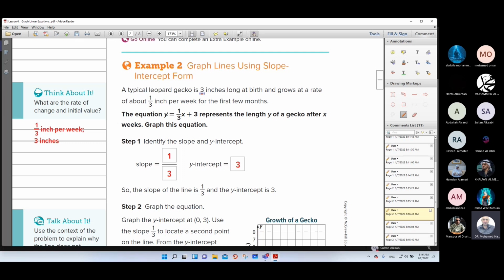Now the equation y = 1/3x + 3 represents the length y of a gecko after x weeks.